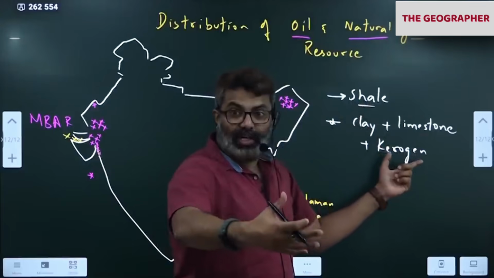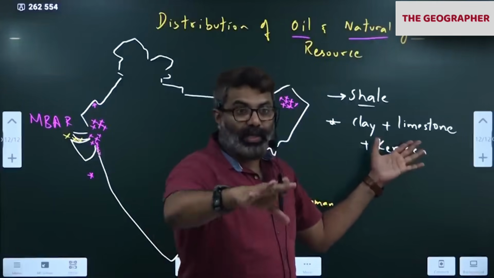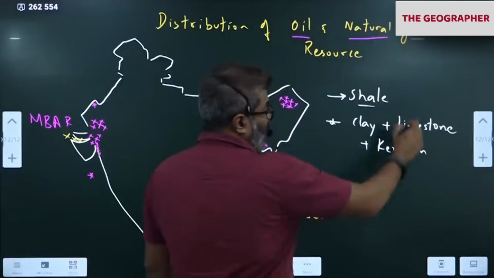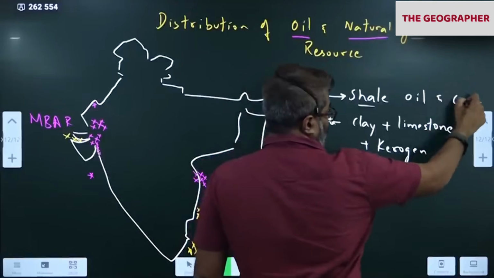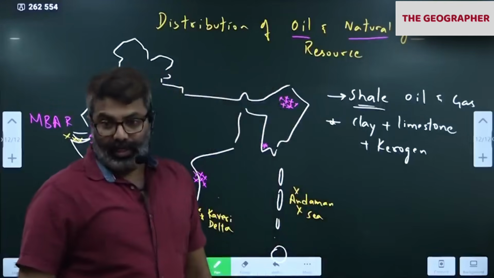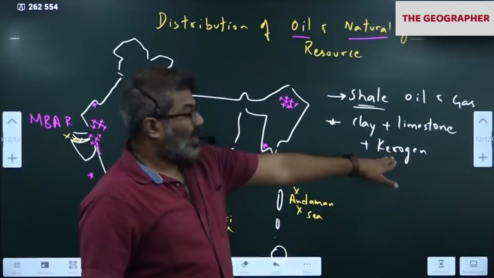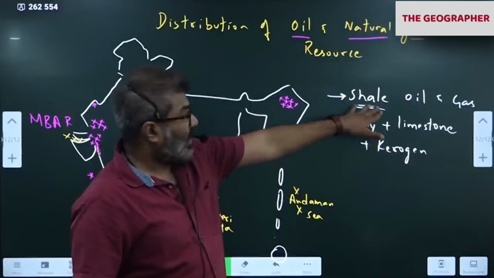So extracting shale requires a new technology. As of now, we are keeping it as a reserve. Shale oil and gas. Shale is the name of a sedimentary rock. It contains clay, limestone plus kerogen. Kerogen is the organic matter found inside.